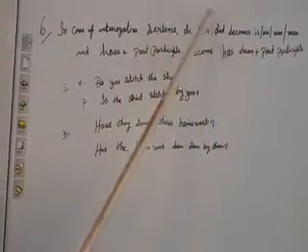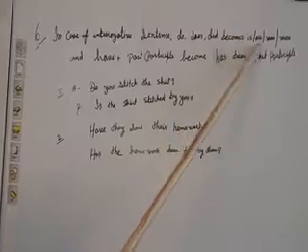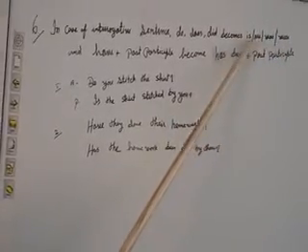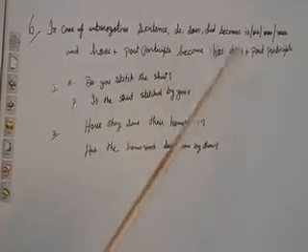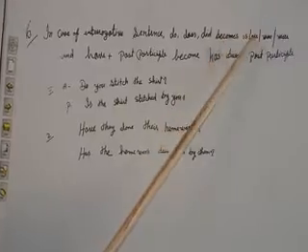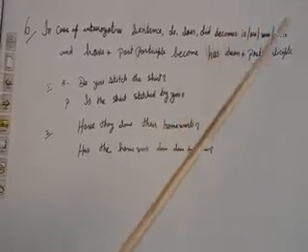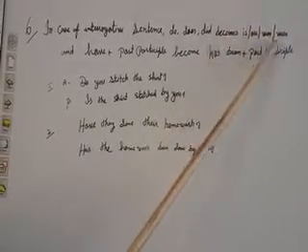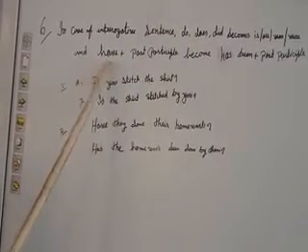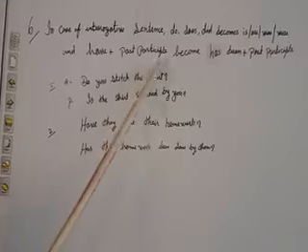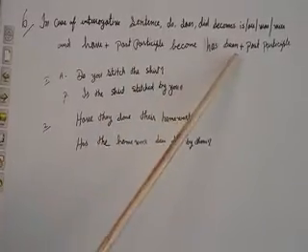Instead of do, does, did, we have to use is, are, was, were. And when the sentence starts with have plus past participle, it becomes has been plus past participle.